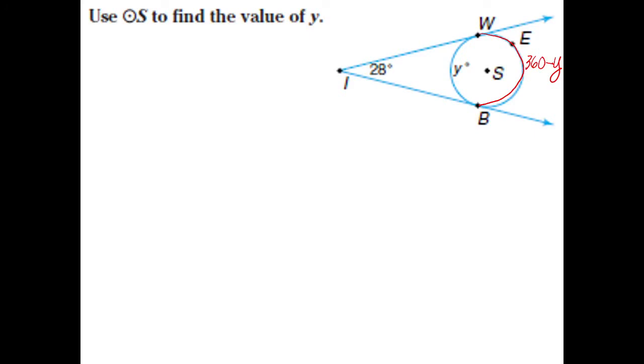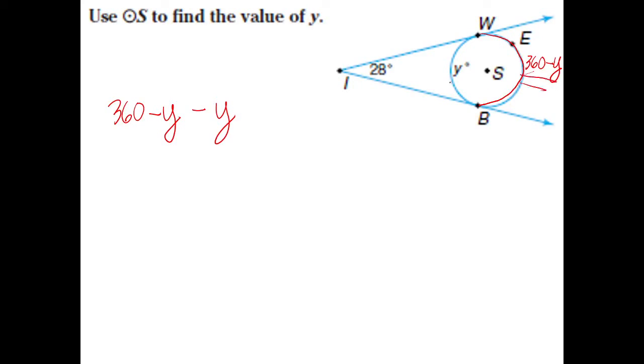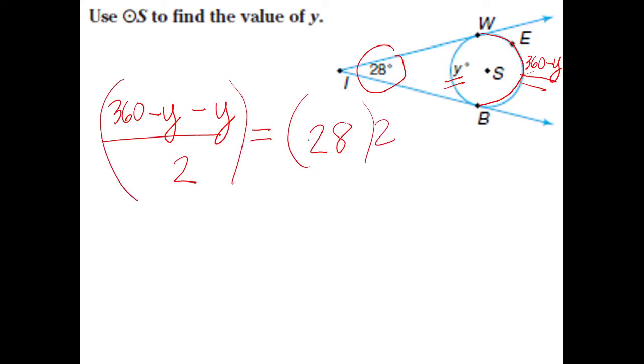Okay, let's apply the concept now. We have 360 minus y again. So this arc minus this arc divided by 2 is equal to the angle. Do you get the idea? Then multiply both sides by 2. Cancel. So we have 360, you combine these two, minus 2y. That's equal to 28 times 2, which is how much? That's 56.